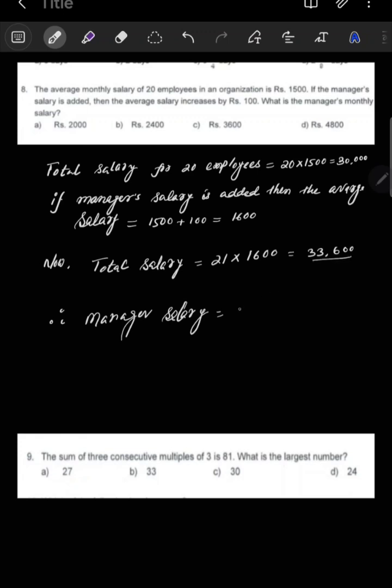So what will the manager's salary be now? This 33,600, if you subtract 30,000 from it, this will be the manager's salary. So now if you subtract 30,000, it will be 3,600. That will be the manager's salary. If you see here, which option? Option C is the correct option.